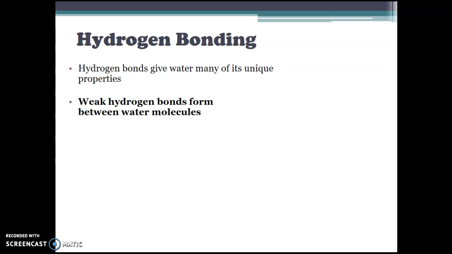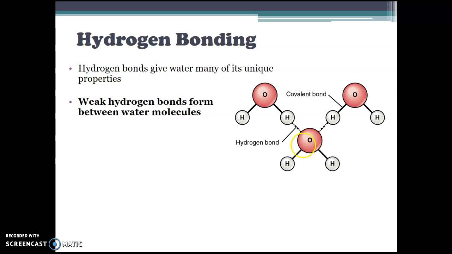These weak bonds are actually formed between water molecules. Remember, the water molecule is held together by a strong covalent bond. Here, water molecules are held to each other by hydrogen bonds that are weak. Remember, the positive hydrogen of one water molecule is attracted to the negative oxygen of a different water molecule. Notice the dotted line indicates a weak bond. So one water molecule is held to another water molecule by that weak hydrogen bond. And we can see that water molecules form more than one hydrogen bond.